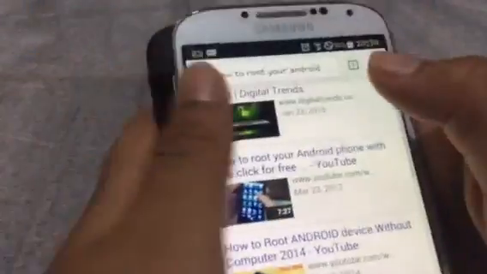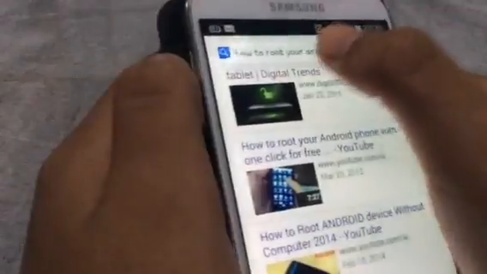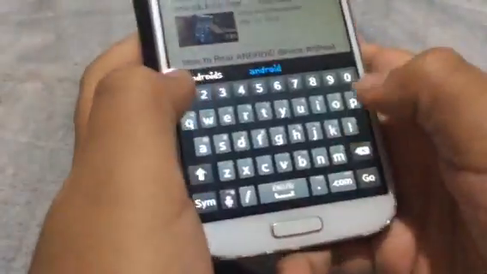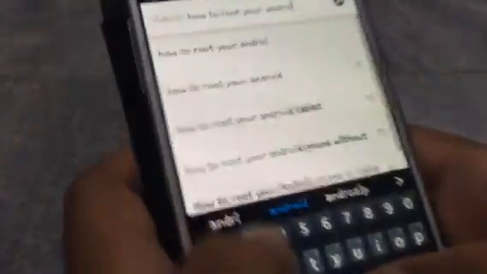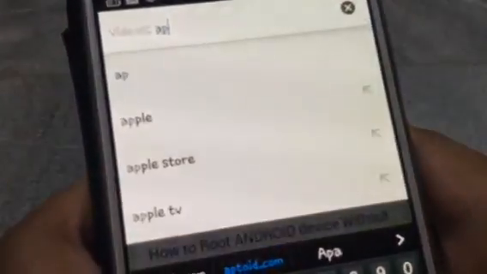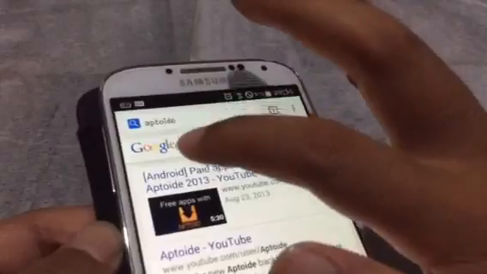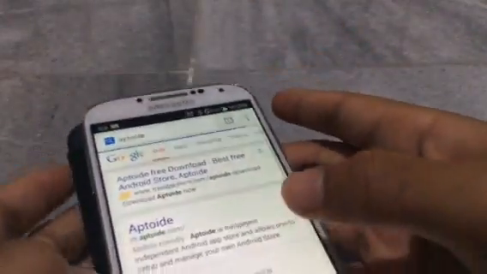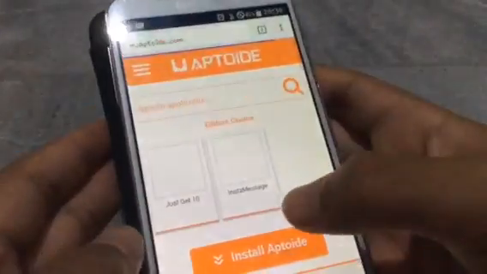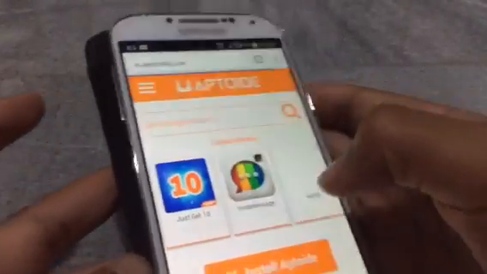Now just go to browsing and search for Aptoide. Press go and go to web. Then go to Aptoide. You can install the application here, but I already installed it.